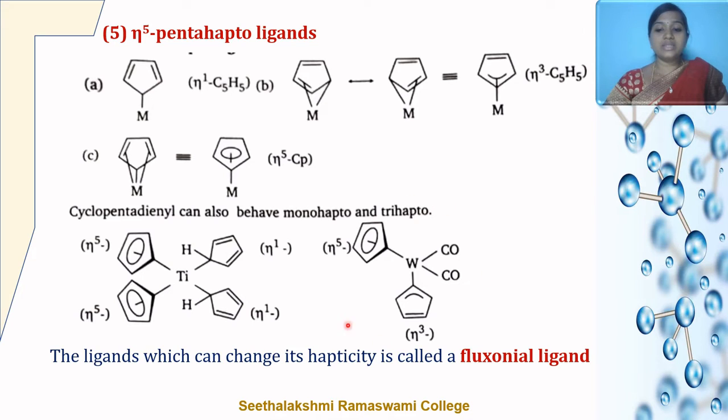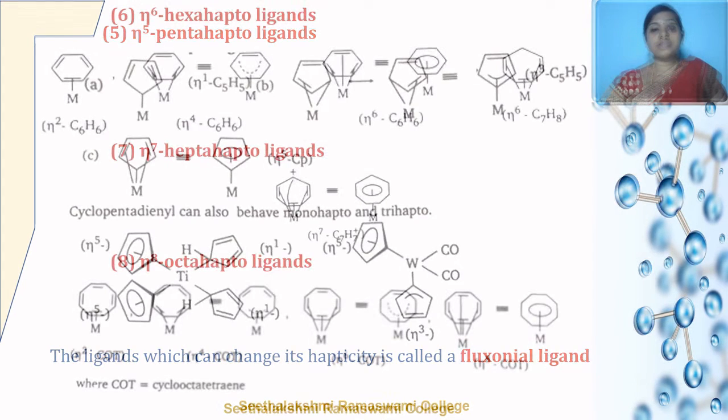Here you can see the next example, a tungsten complex where the cyclopentadienyl ring acts as a monohapto as well as a trihapto ligand. Further, the ligands which can change their hapticity are called fluxional ligands.